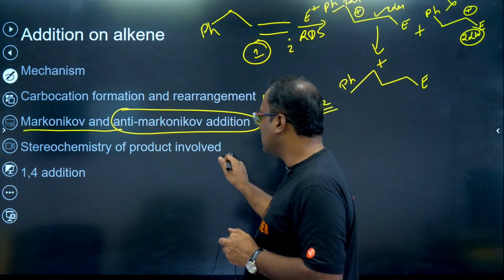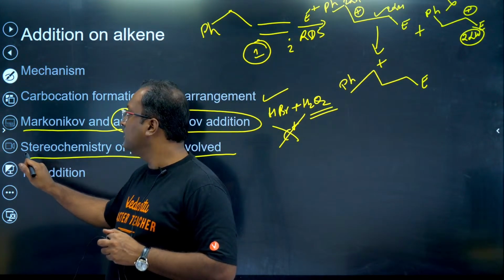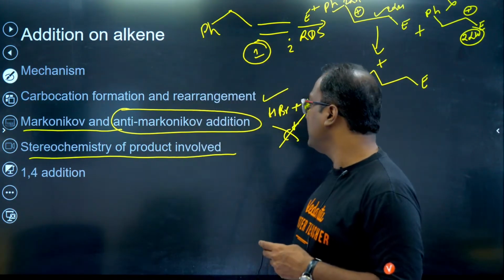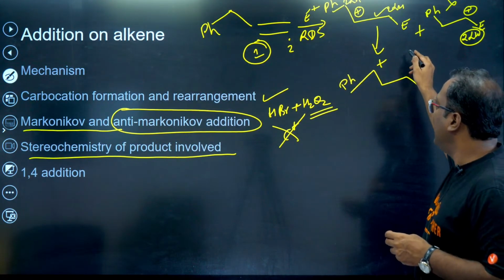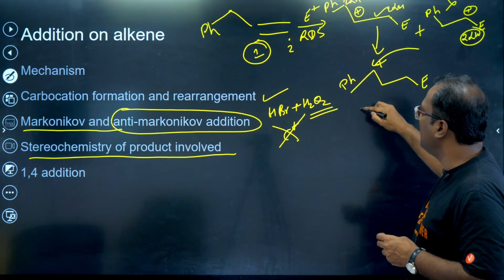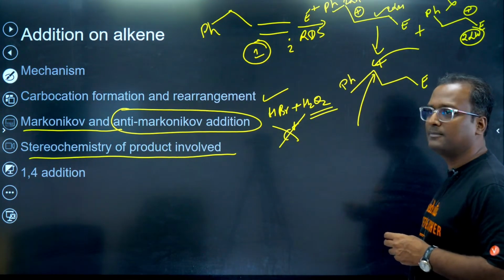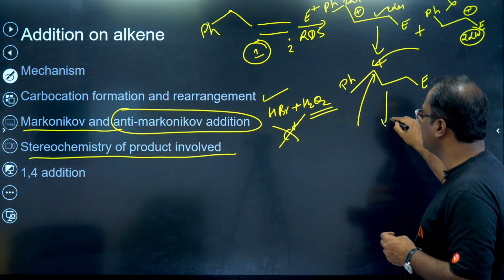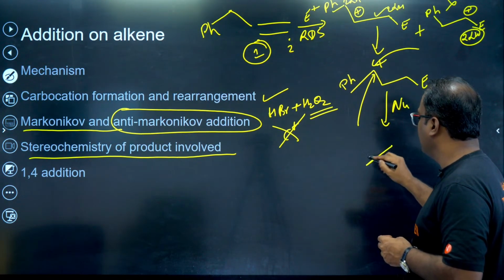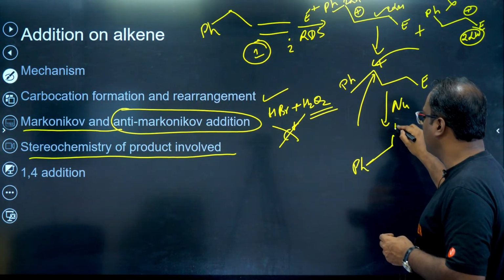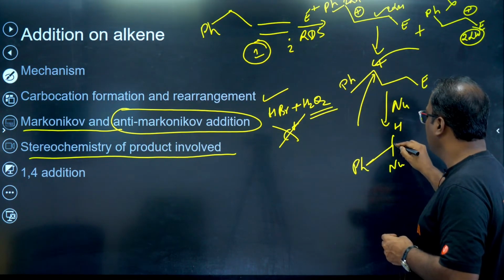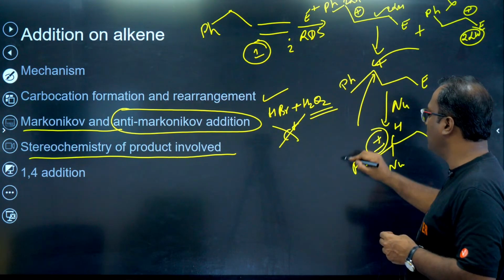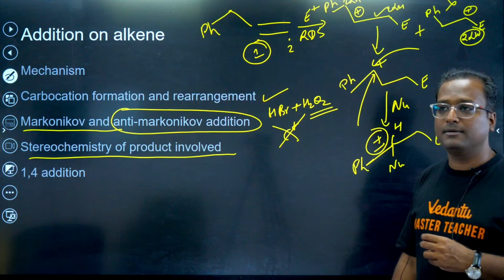Now, stereochemistry of the product involved. When we add any electrophile to an alkene, we get a carbocation like this. The carbocation can be attacked from above as well as below. Therefore, when a nucleophile attaches to this position and it ends up creating a chiral center, we will get both R as well as S configuration for that chiral center.